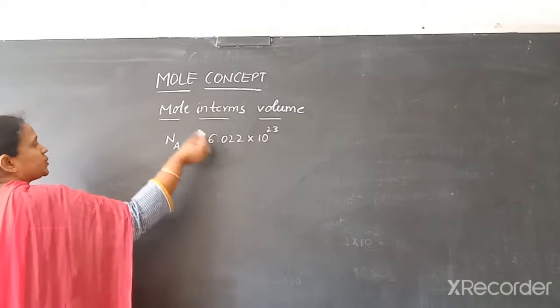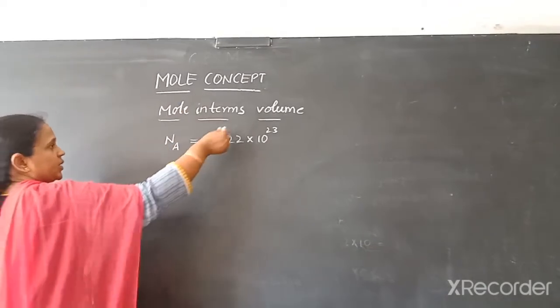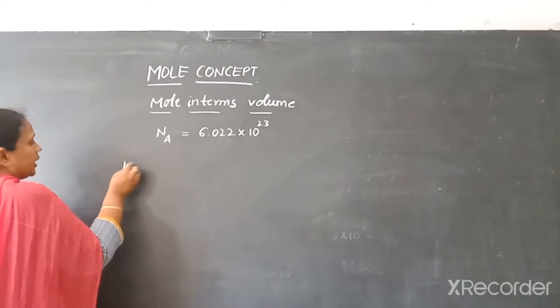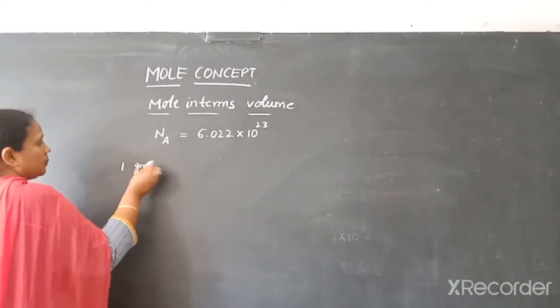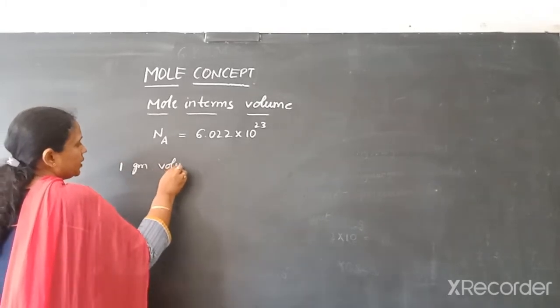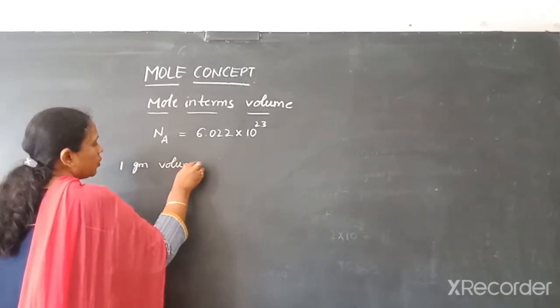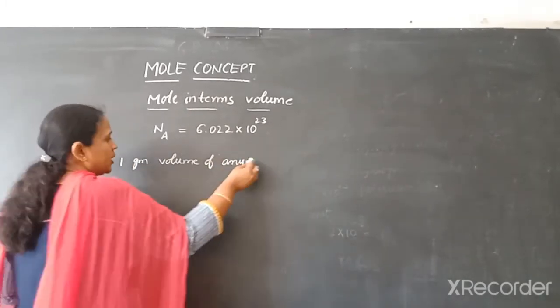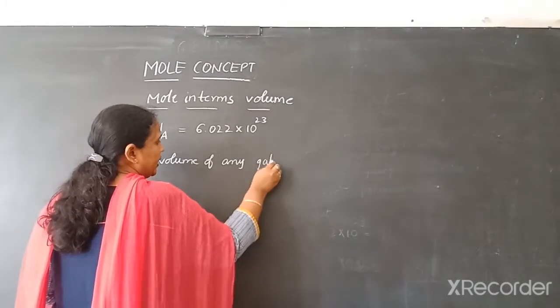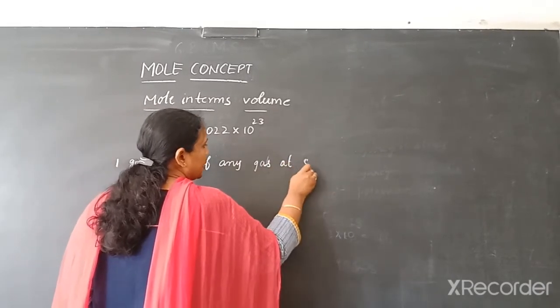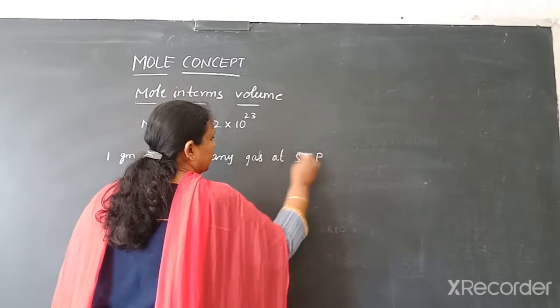Now, what is meant by mole of any substance in terms of volume? If you consider 1 gram volume of any gas at STP conditions.